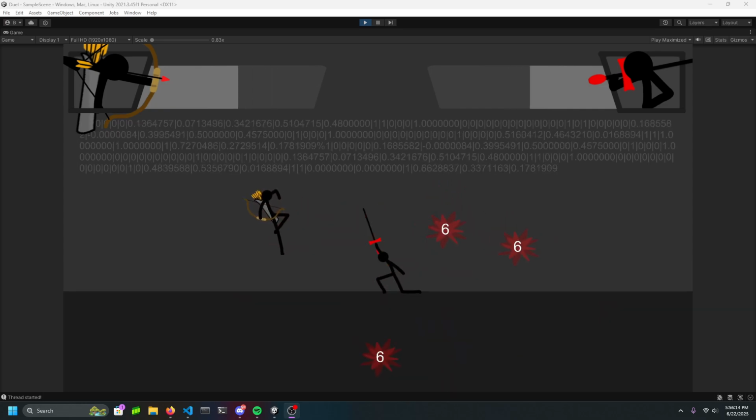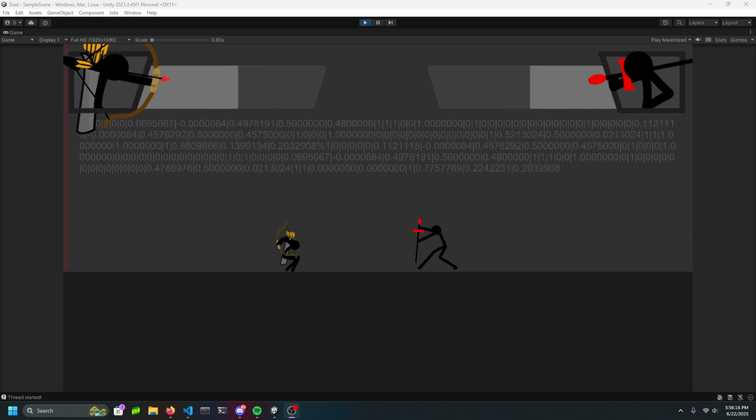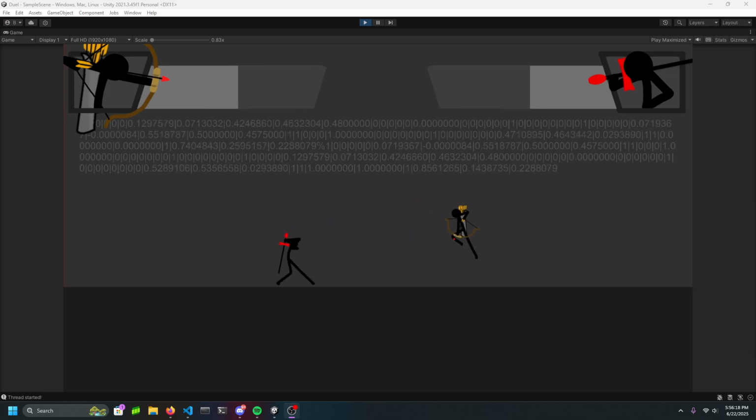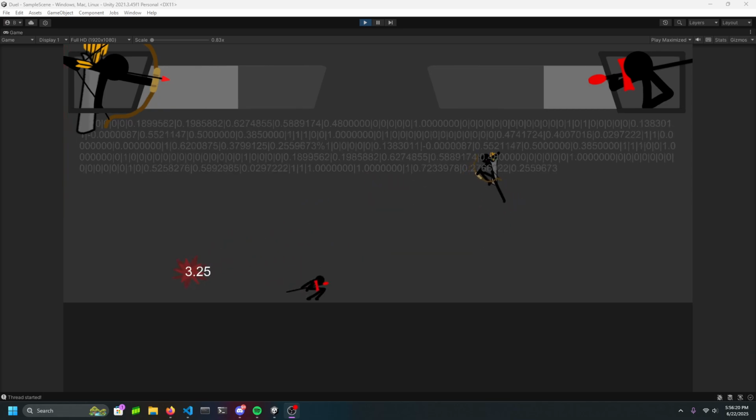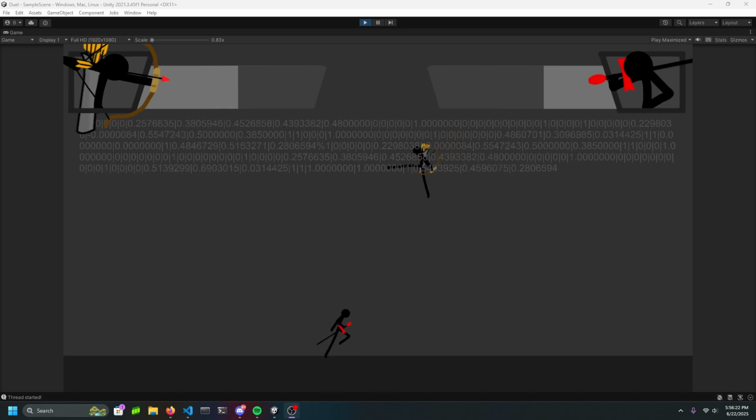This allows me to keep training the same model over and over again, so that I don't have to restart or create a new model every single time, with each one training as a different type of person and against a different type of unit.